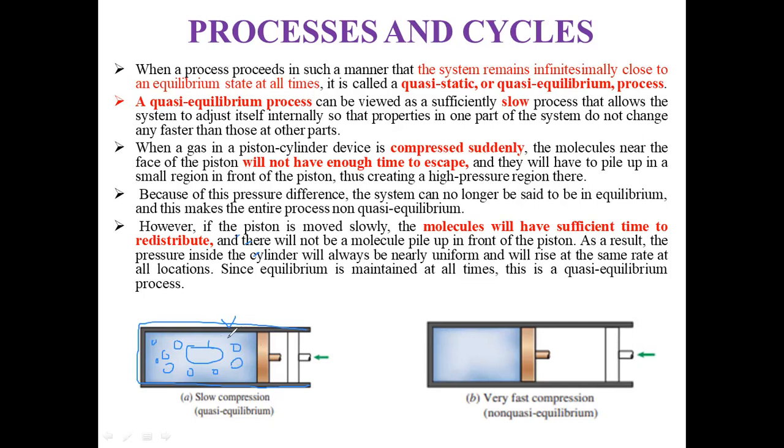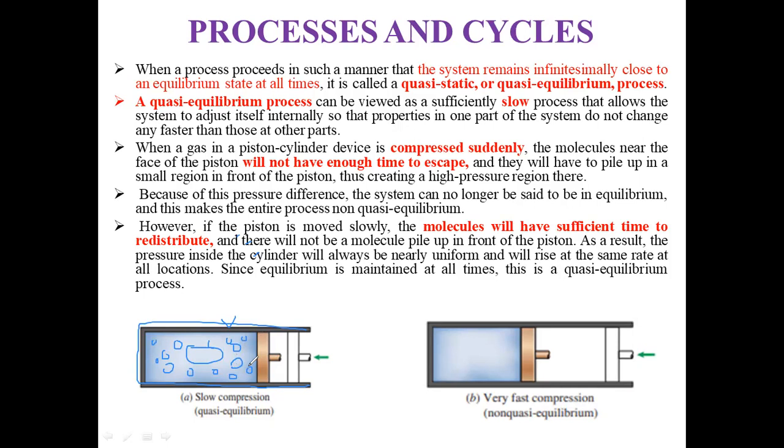What happened, friends? These are the molecules of the gas. When we compress this gas slowly using this piston, there is enough time to redistribute the molecules rather than pile them up in front of the piston, and as a result the pressure inside the cylinder will always be nearly uniform and will rise at the same rate at all locations.